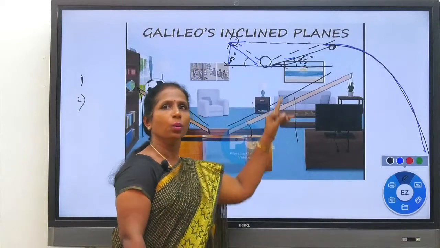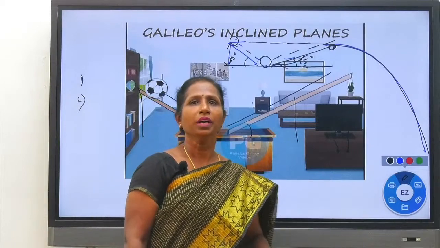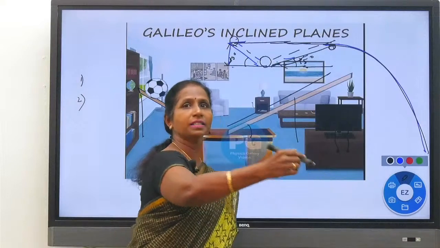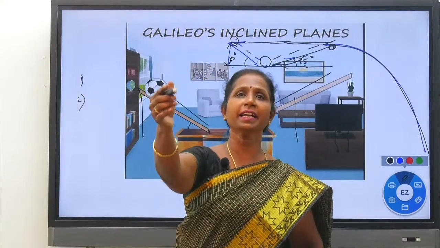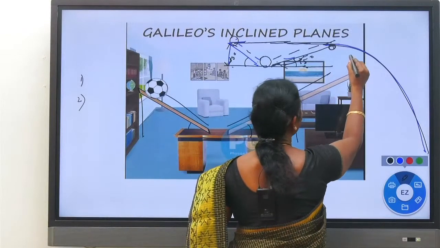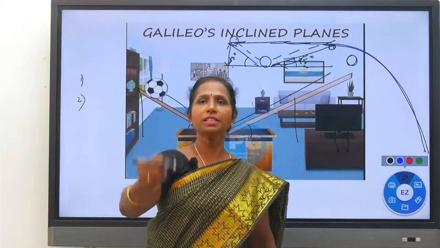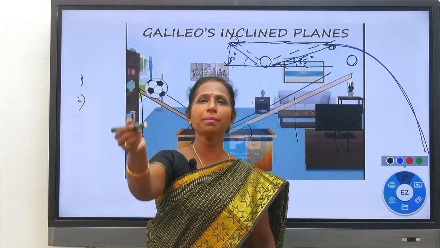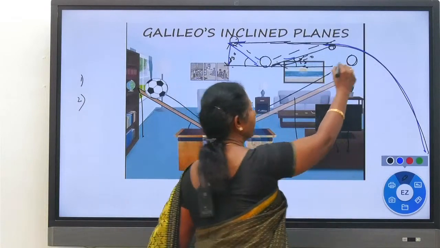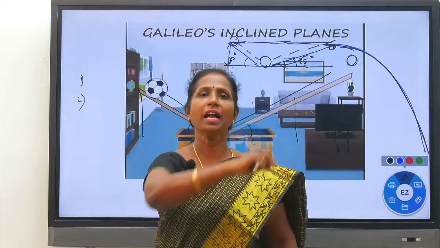Third case, when the angle of inclination is further reduced, now the ball could not reach the height here because the ball's height is exceeding the inclined plane's height. So the inclined plane is here, but the ball must reach here. If the ball's reachable height is greater than the inclined plane's height, then what will happen? The ball will jump and trace a parabolic path and fall down.